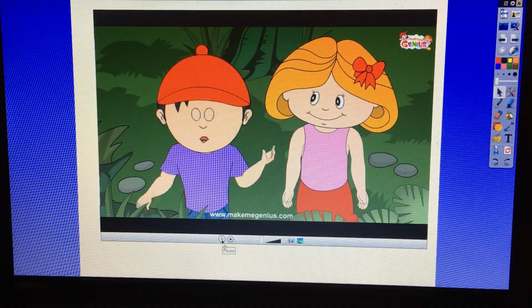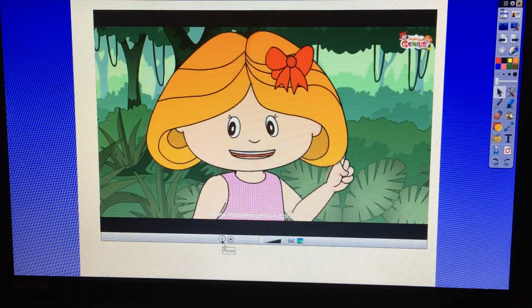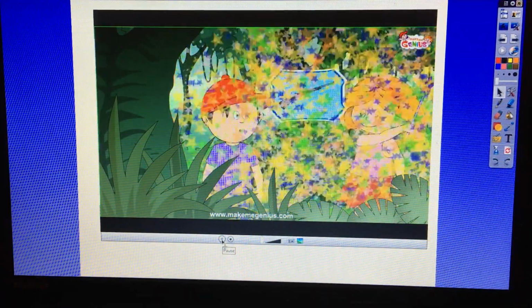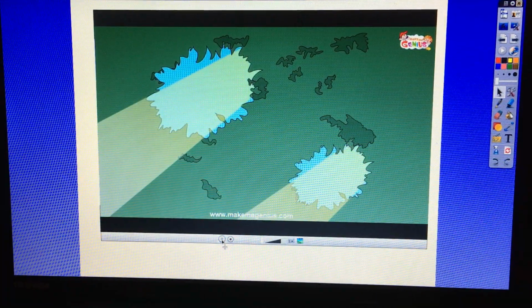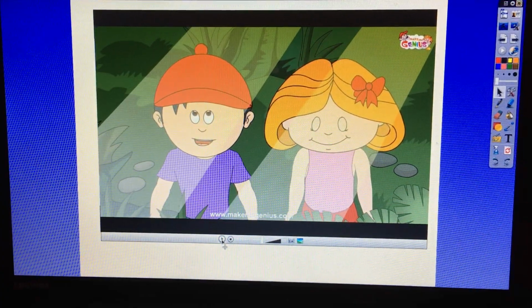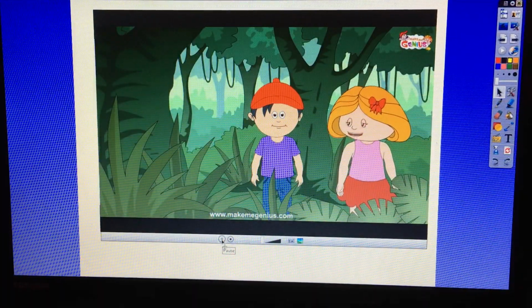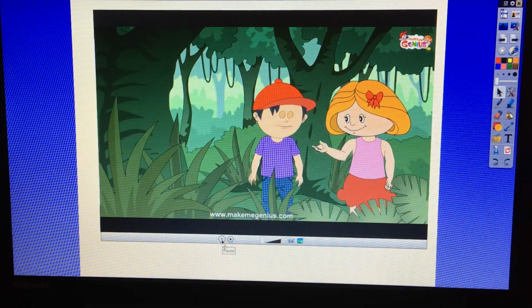Hey, it's dark in here. I know it is due to a canopy of trees. Yes, let me do something. So she's shooting holes in the canopy layer to show how much light the canopy layer blocks out. Oh, some sunlight is coming. So now you know almost everything about the rainforest. Should we go back? Okay, guys.